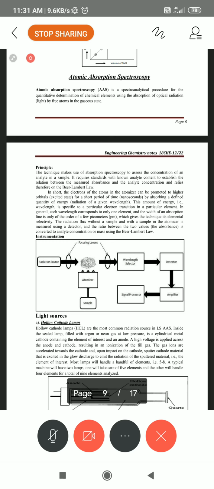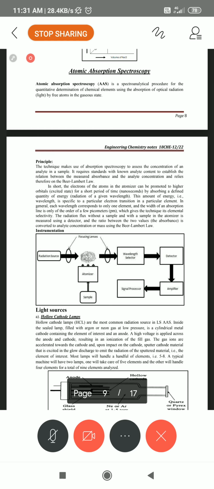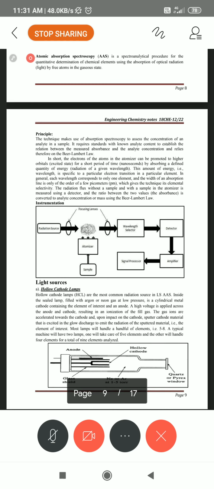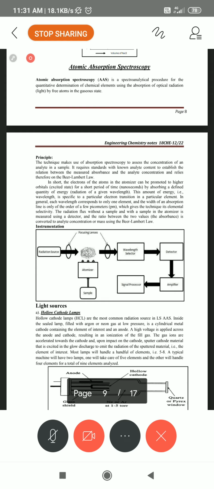In this spectrometer, atoms absorb light in the visible region, infrared region or ultraviolet region, all these three regions. Of course, we have set it up for the visible region. Only visible range absorption takes place, no doubt. In flame photometry, the atoms get excited into a higher state and come down to the normal or original state, at which time they emit rays. So the flame gets colorized. Here we do not have estimation of the flame.